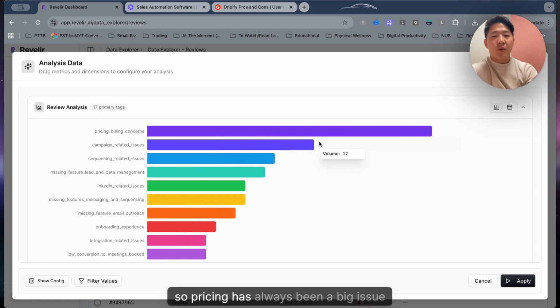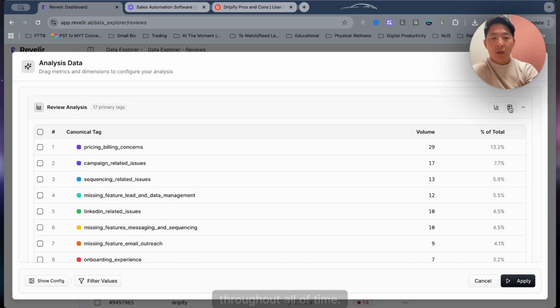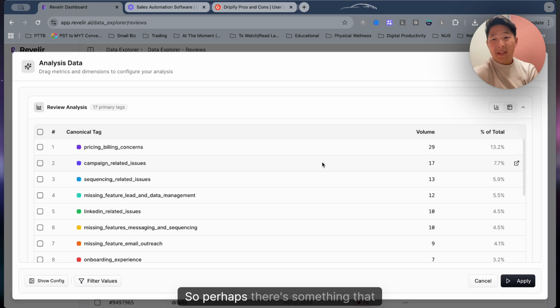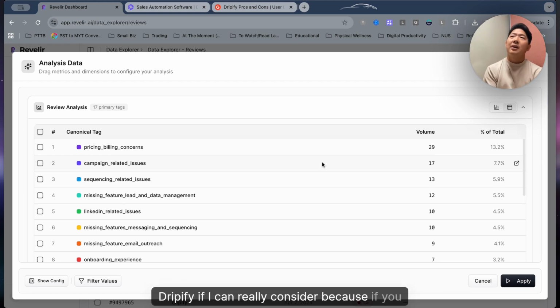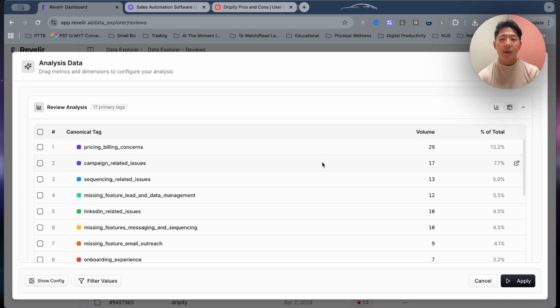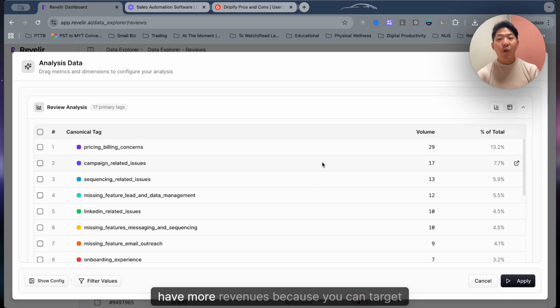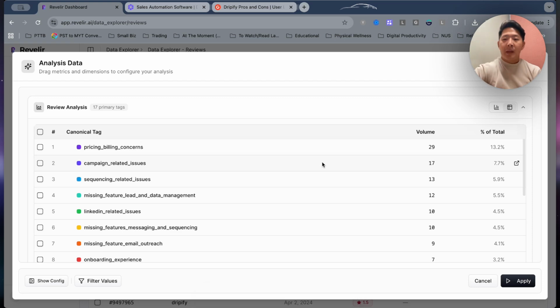Okay, so pricing has always been a big issue throughout all of time. So perhaps that's something that Dripify can really consider, because if you make pricing a little bit more segregated, you can potentially have more revenues, because you can target the segments of the market which is a little bit more price sensitive, and you can increase usage there. So that's something that perhaps Dripify can consider.